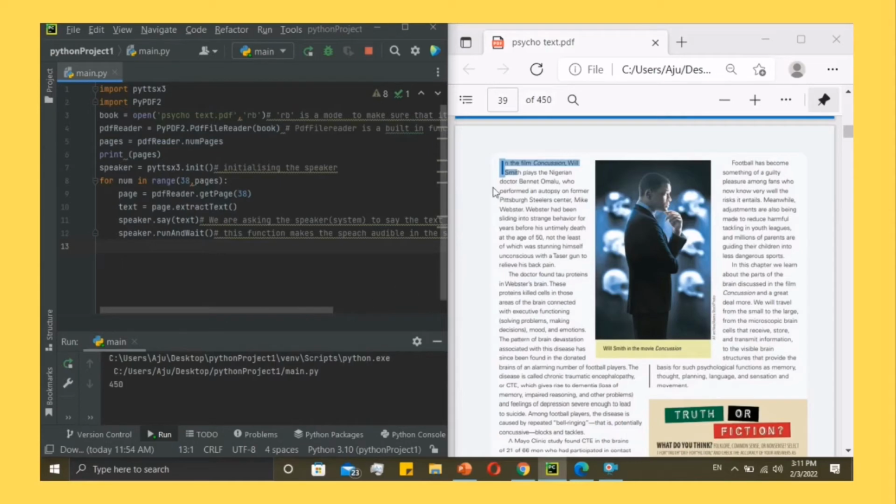31 Chapter 2. Biology and Psychology. In the LM Concussion, Will Smith plays the Nigerian Dr. Bennett Omalu, who performed an autopsy on former Pittsburgh Steelers center, Mike.